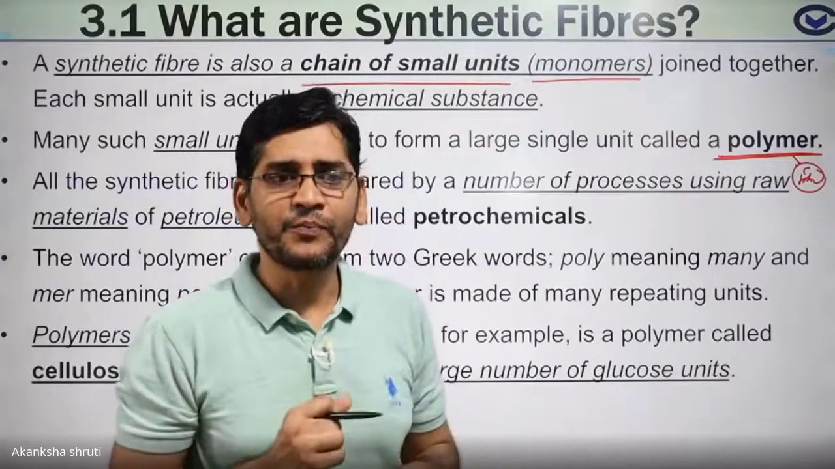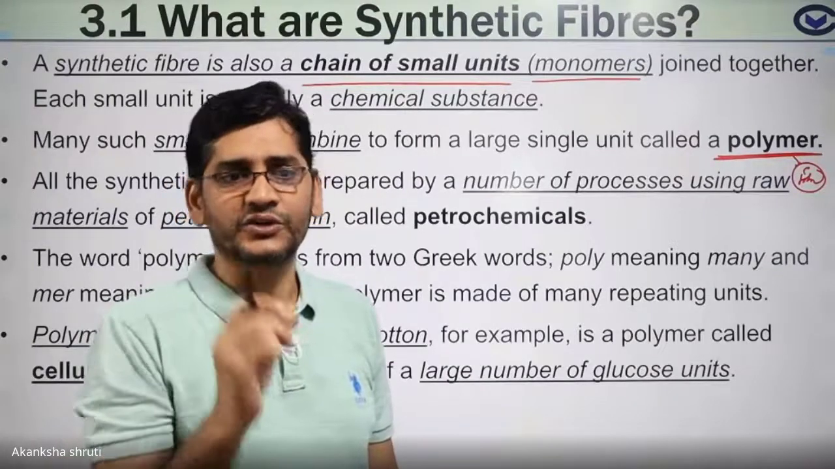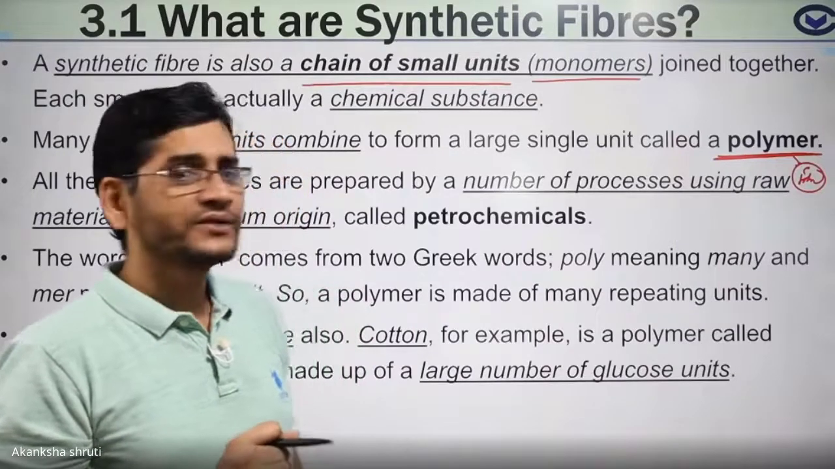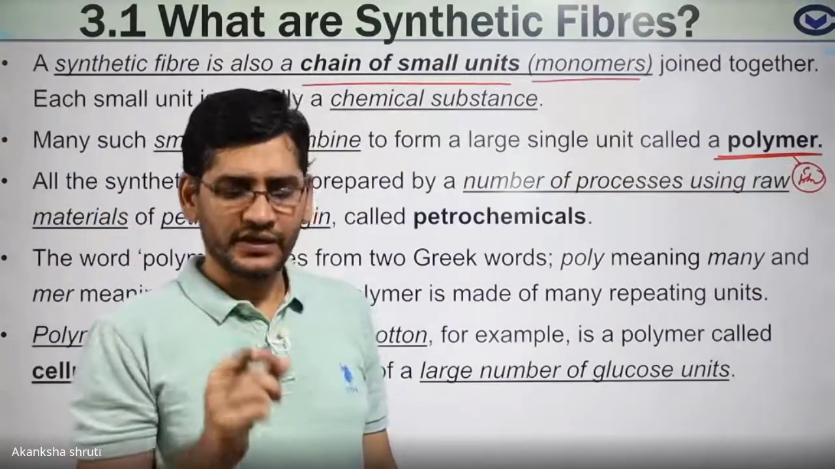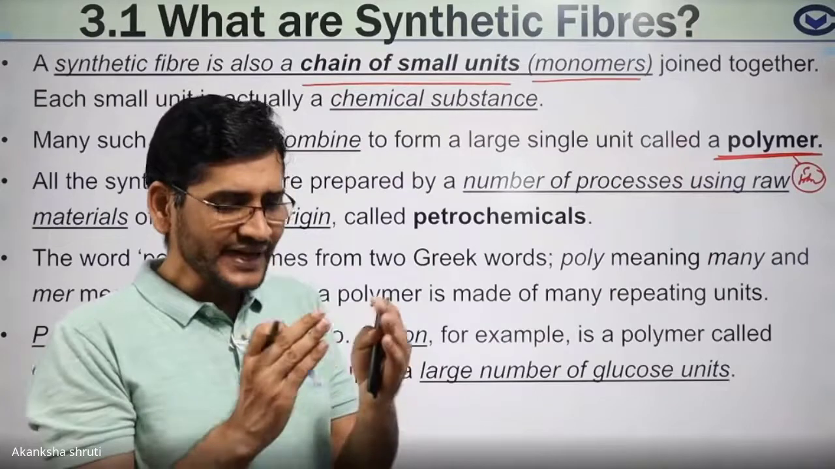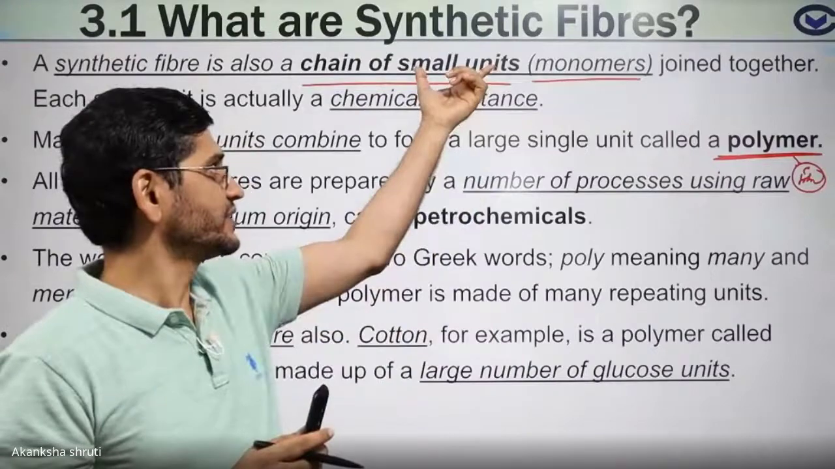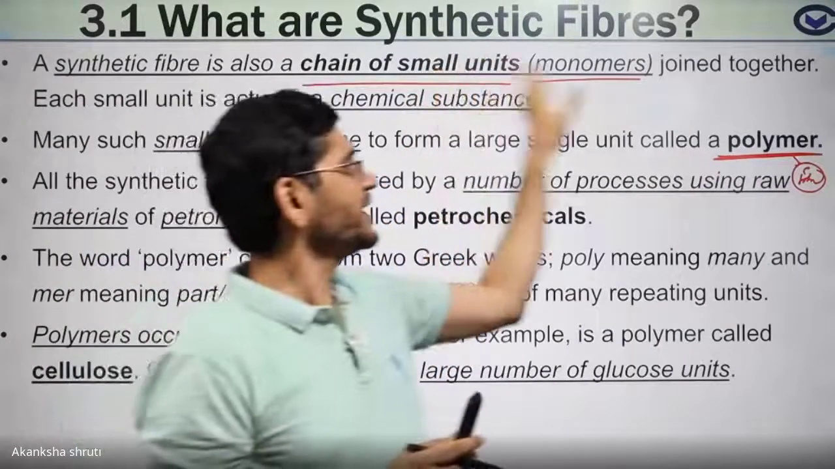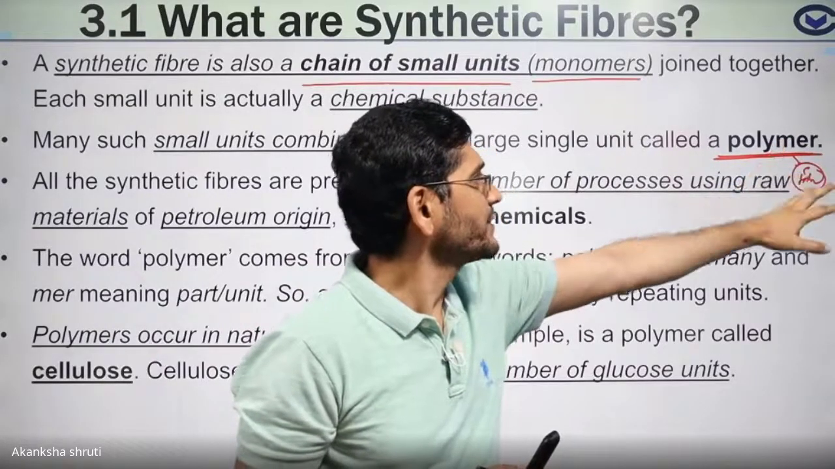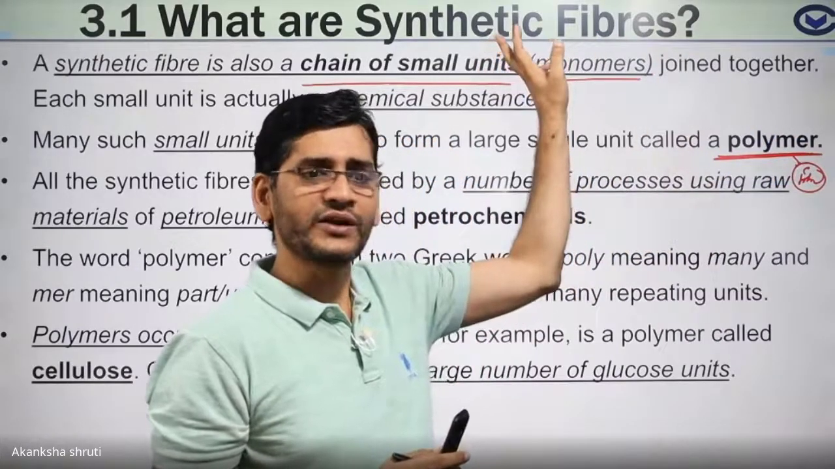Like for the polyester, the monomer or smaller combining unit is the ester group. You will learn in higher standard what this ester group is. But for PVC, the smaller combining unit is vinyl chloride. So for the different artificial fibers, different smaller chemical units are combined. The bigger unit formed is called a polymer. So keep in mind, different fibers means different polymers. For each fiber there is a unique polymer and a smaller combining unit called the monomer.